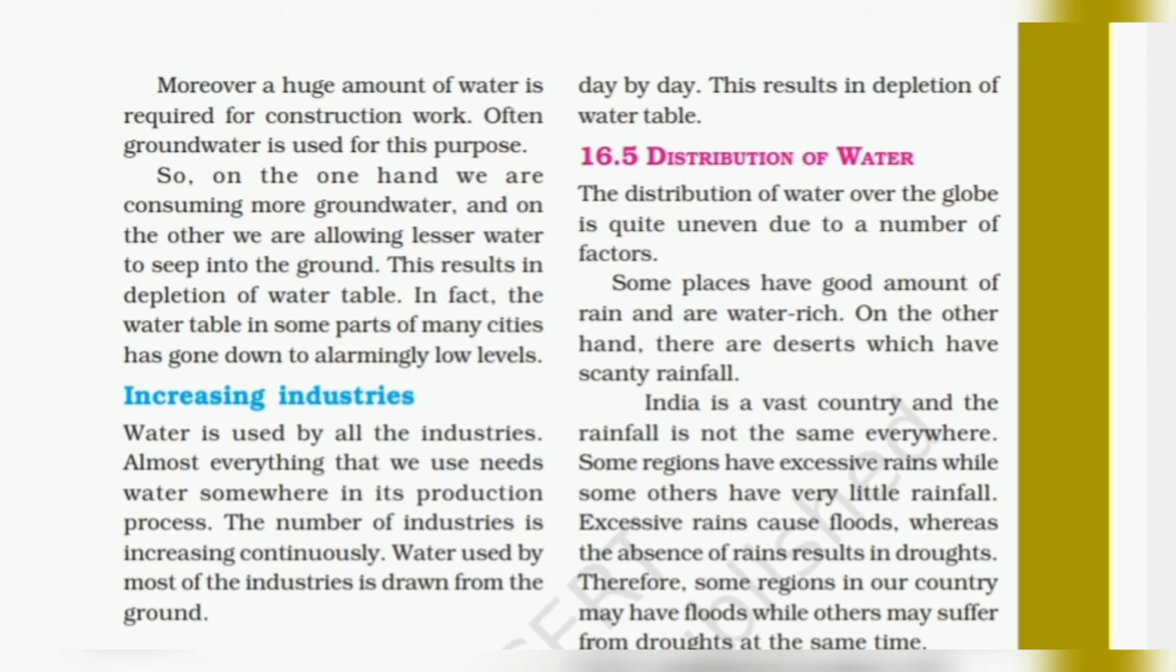So it's very common for all of us, as we know that India is a vast country and rainfall is not the same everywhere. Some regions have excessive rain while some others have very little rainfall. Excessive rain causes floods, whereas the absence of rain results in droughts. Now we have completed this topic, that is distribution of water.